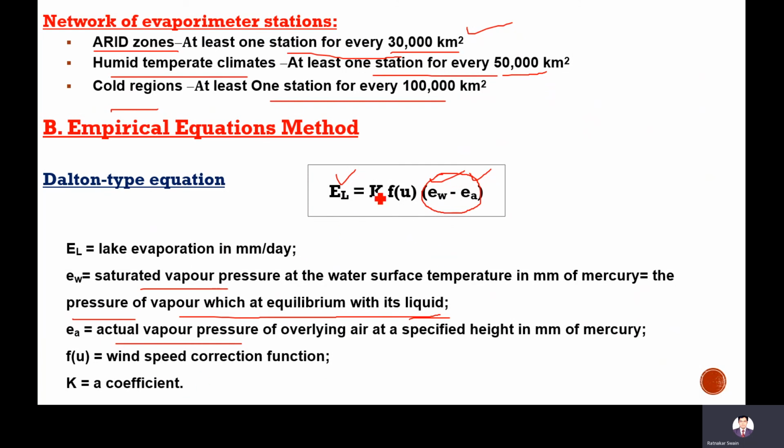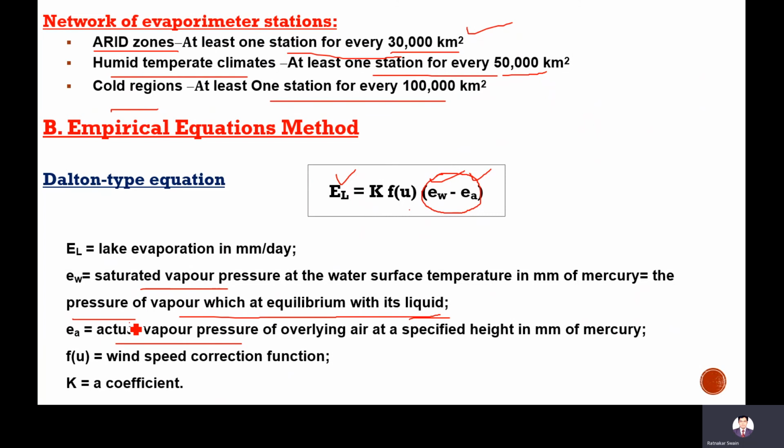F is the wind speed correction function, K is the coefficient, and EL is the lake evaporation. So here the wind and the pressure difference are taken into consideration.